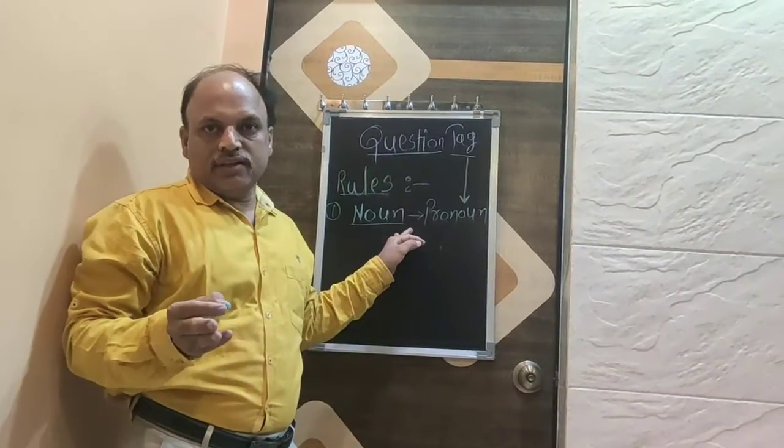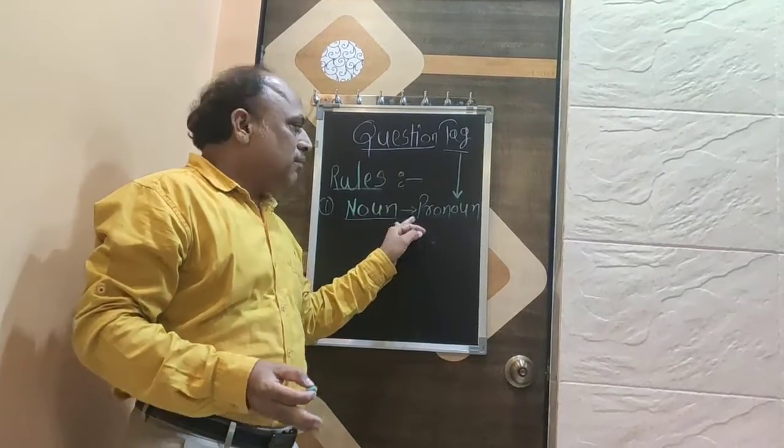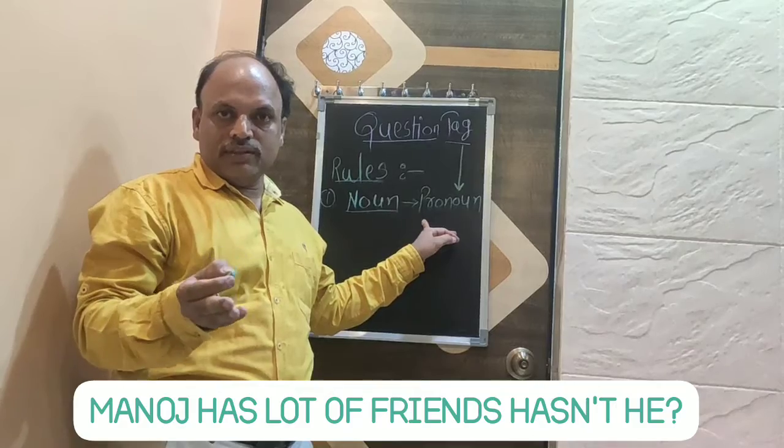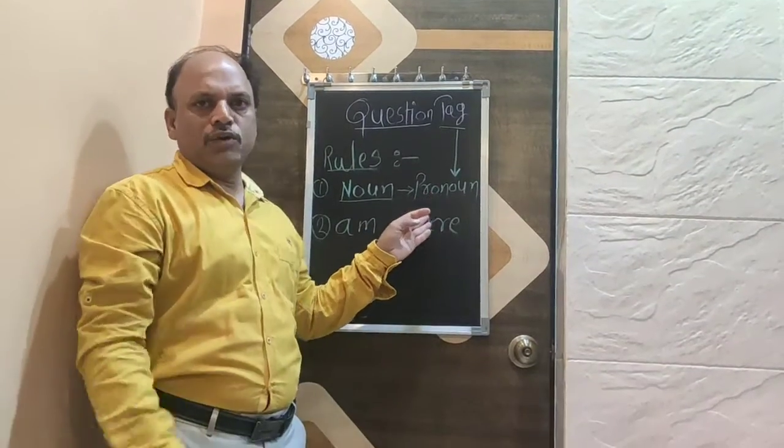One more, Manoj has lot of friends. Here noun is Manoj. Then sentence will be like this. Manoj has lot of friends, hasn't he?